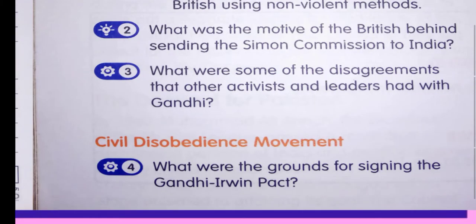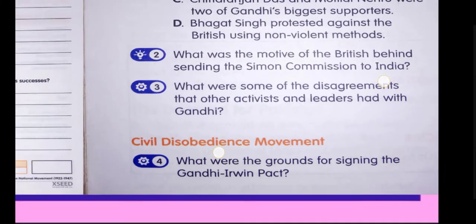What were the grounds for signing the Gandhi-Irwin Pact? The government was under a lot of pressure as Indians stopped paying taxes. To appease the Indians, Viceroy Irwin signed the Gandhi-Irwin Pact in 1931, promising to release political prisoners in return for the suspension of the civil disobedience movement.